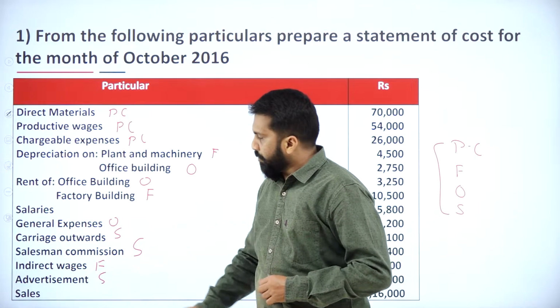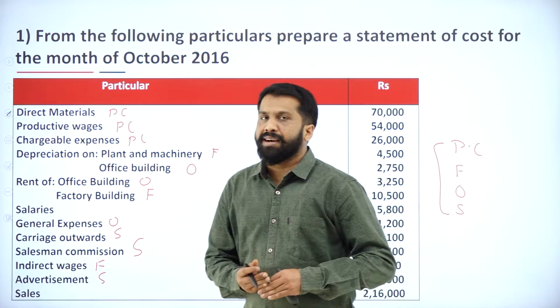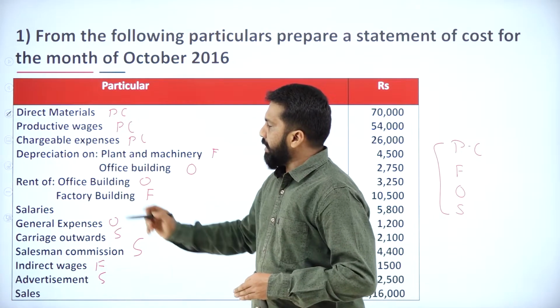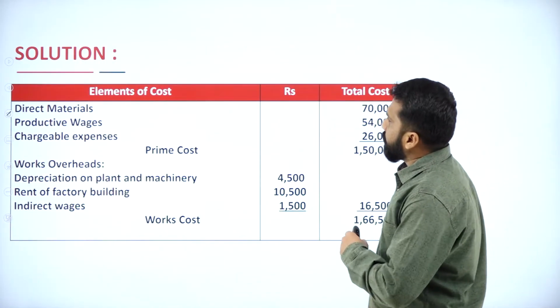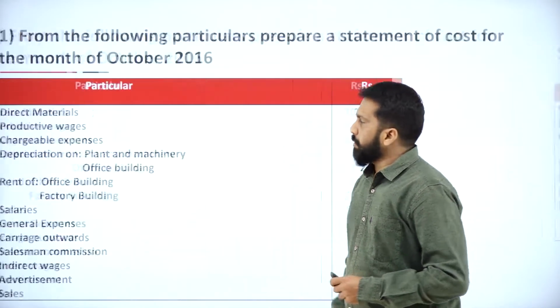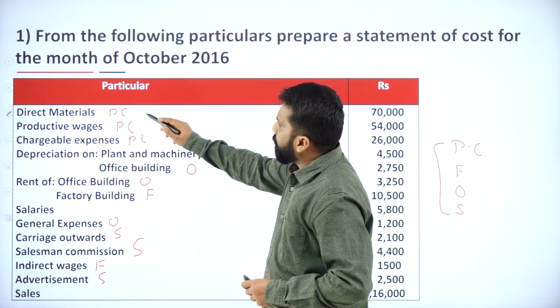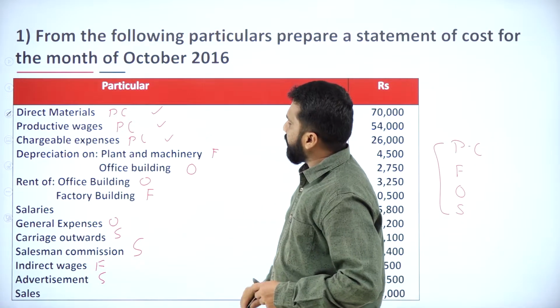Advertisement, selling and distribution. Sales will come later. That is the last part of your answer. Except salaries, we have done everything. Now, these are your solution part. As I told you, your prime cost will finish it up: direct material, productive wages, chargeable expenses.